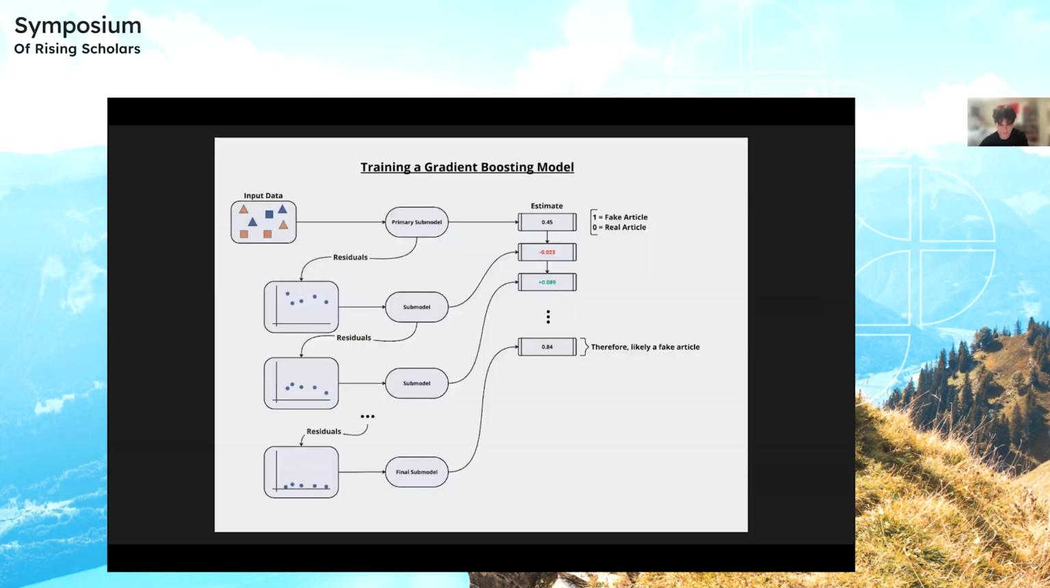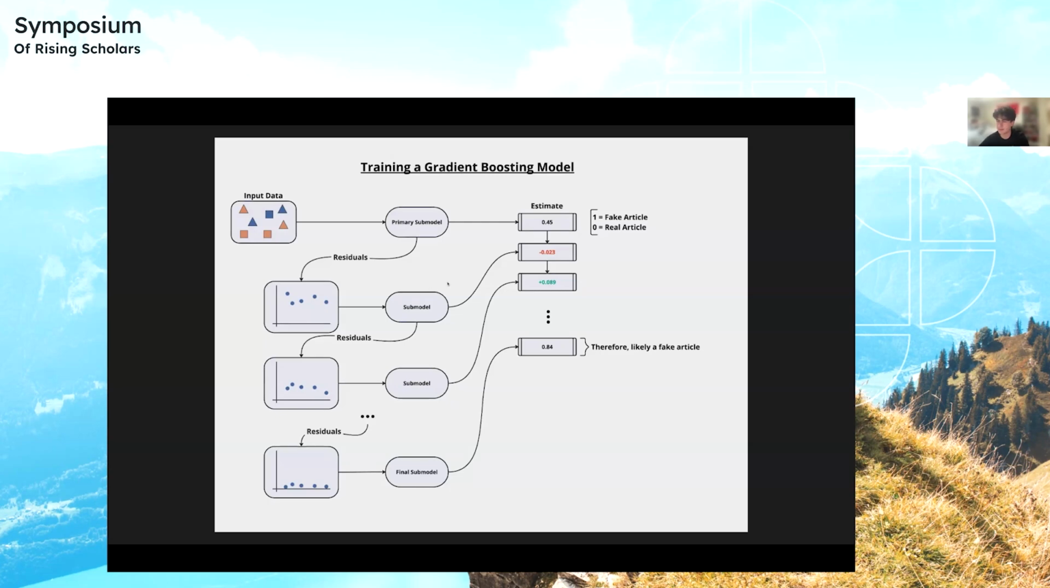Following that, I used a popular gradient boosting model called XGBoost to create a machine learning model to use the aforementioned features to classify fake articles from real ones. Superficially, gradient boosting involves taking an initial estimate of whether or not the article is fake. So in this case, 1 is a fake article and 0 is a real article. And then succeeding submodels will add or subtract to that initial estimate based on their biases.